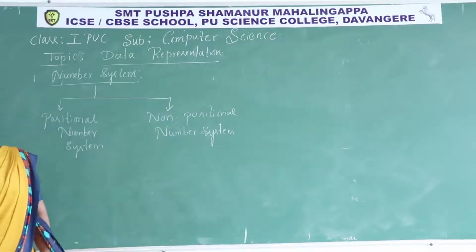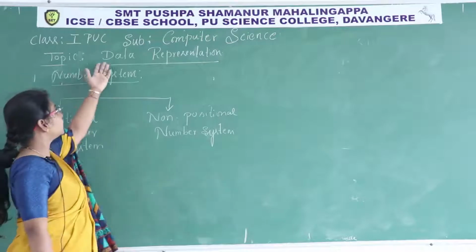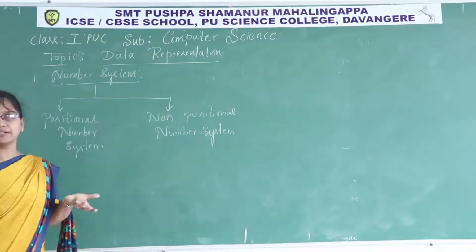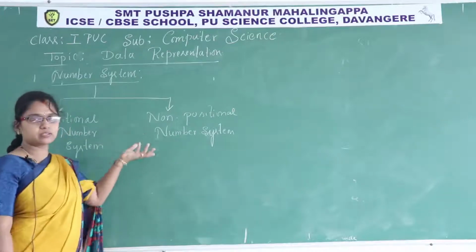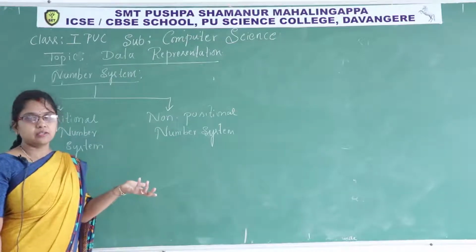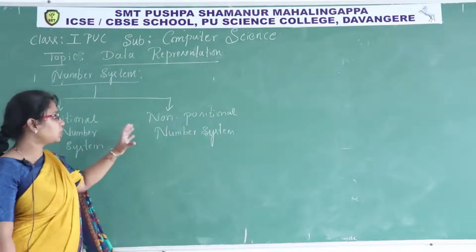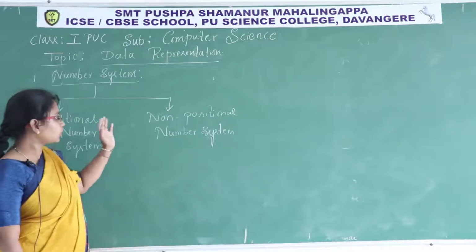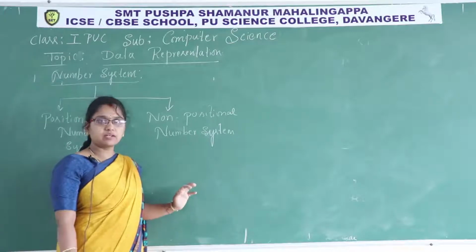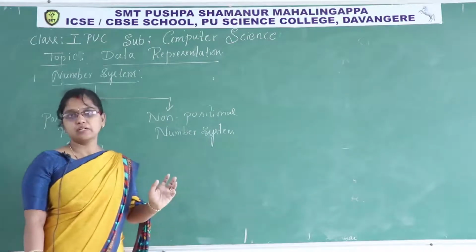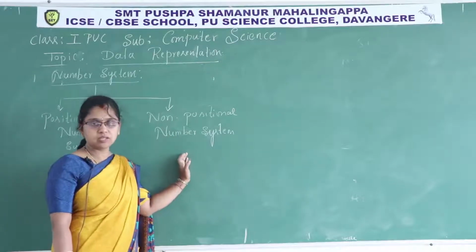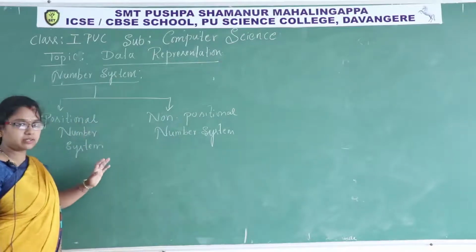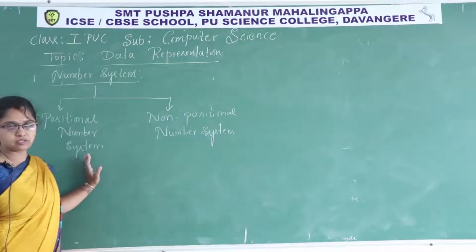I hope you are understanding. Now I considered numerical data. If you consider any number, a quantity, that quantity has a particular figure. If that quantity doesn't have any particular figure or any particular weight, we call it a non-positional number system. If it has a particular weight, then it is called a positional number system.